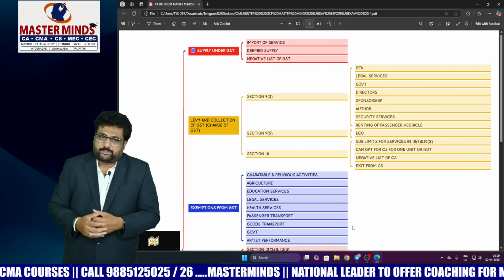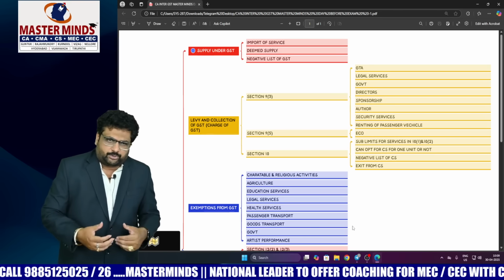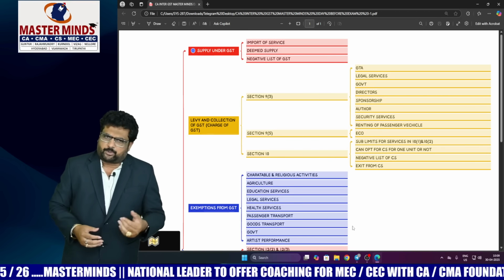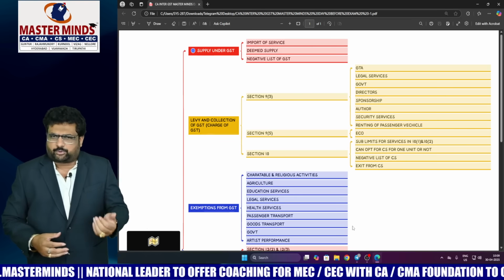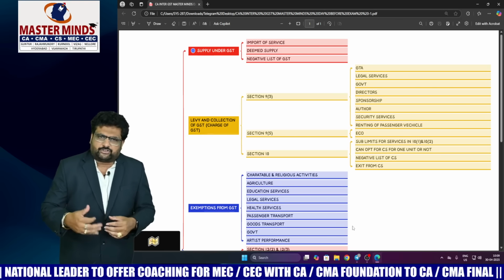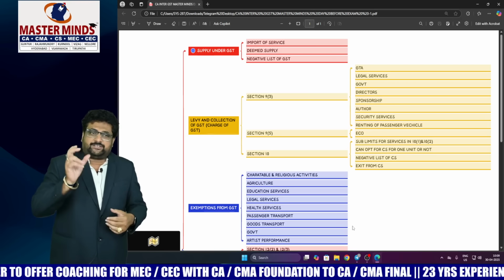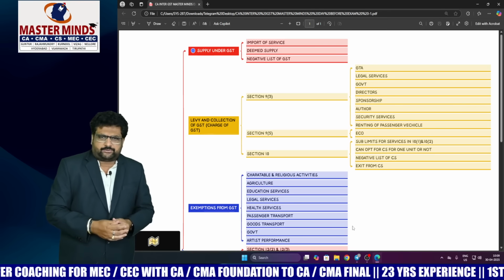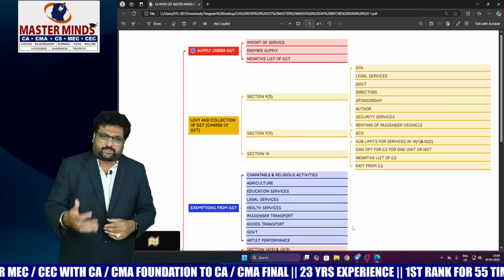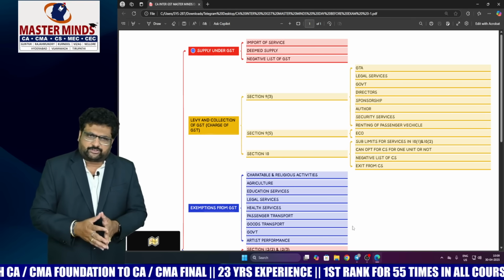First, we need to start with the supply chapter. With respect to the supply chapter, the most important areas you need to focus on are import of service as per 7.1b, deemed supplies as per 7.1c, and the negative list of GST, section 7 subsection 2. And most importantly, circulars will be there. Those circulars are given in our Masterminds material concept book, and they are the most important areas to focus on with respect to the supply chapter.